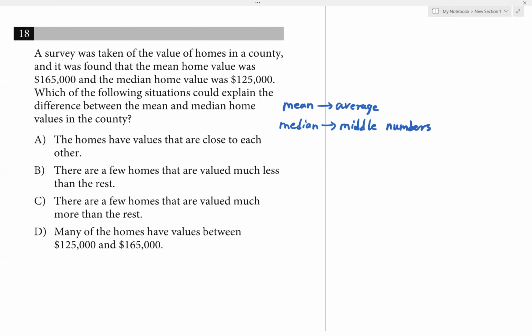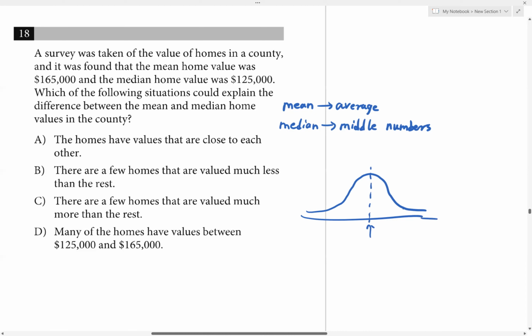So if the median and the mean are different, ideally, if we have a list of numbers that are all symmetrical, in statistics we say they're normally distributed, then everything is symmetrical, and ideally the mean and the median should be right around the middle. They should be the same, right? If it's all symmetrical on both sides. But in this case, they're not the same and the mean is higher.